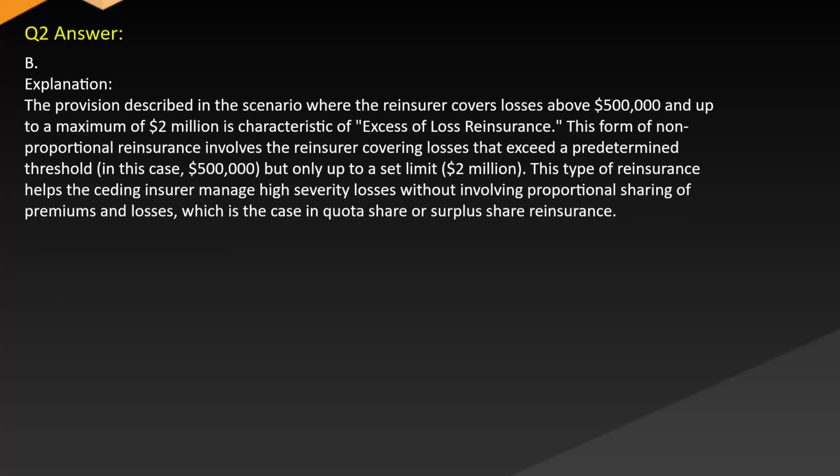Answer B. Explanation. The provision described in the scenario, where the reinsurer covers losses above $500,000 and up to a maximum of $2 million, is characteristic of excessive loss reinsurance. This form of non-proportional reinsurance involves the reinsurer covering losses that exceed a predetermined threshold, in this case $500,000, but only up to a set limit, $2 million. This reinsurance helps the ceding insurer manage high-severity losses without involving proportional sharing of premiums and losses, which is the case in quota share or surplus share reinsurance.